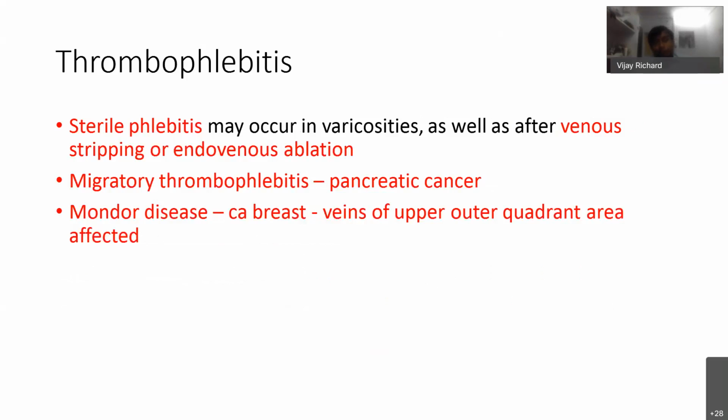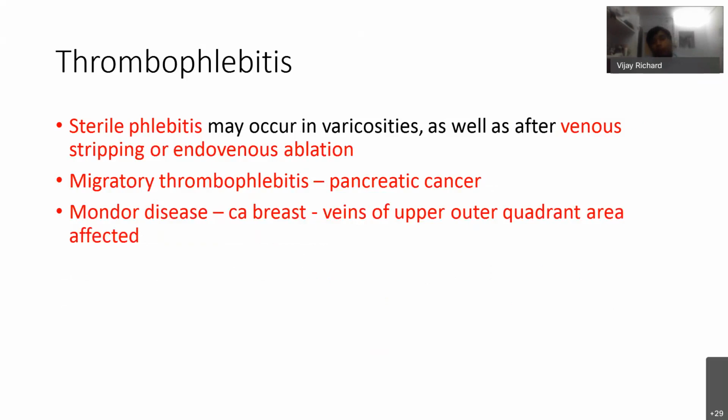It can occur after venous stripping and endovenous ablation. In pancreatic cancer, this migratory thrombophlebitis can be a clinical marker that should not be missed. And in carcinoma of the breast, Mondor's disease, that is the veins of the upper outer quadrant area, can be affected with thrombophlebitis.